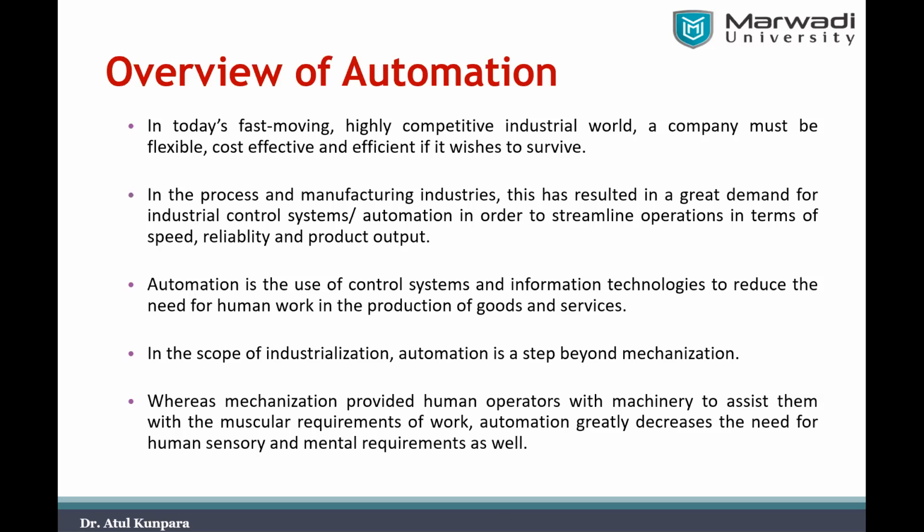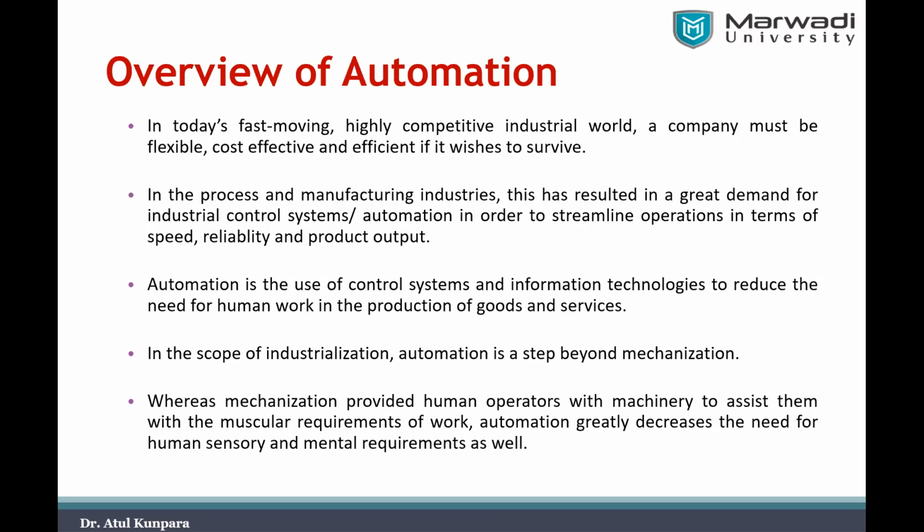Otherwise, you will not be able to achieve the speed of production, the reliability of your production, as well as the number of products that you need to produce per day. Right. So it is necessary that we go for streamlining the operation in the industry by using some industrial control, or automation system.